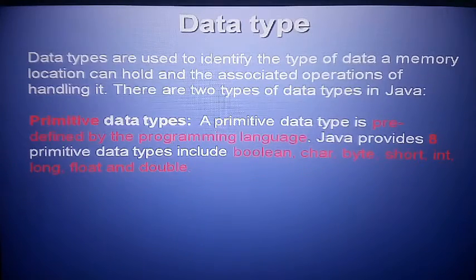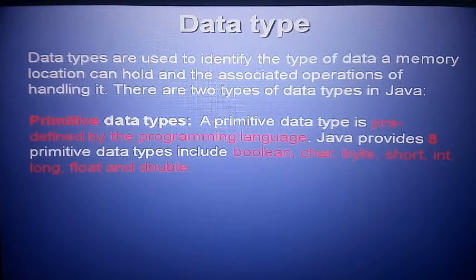After that, data types. Data types are used to identify the type of data a memory location can hold. So a data type is like a type of data, just like kilometer, meter, which are data units. So I am discussing here the data type, which is specially used to identify which type of data you write in computer memory.